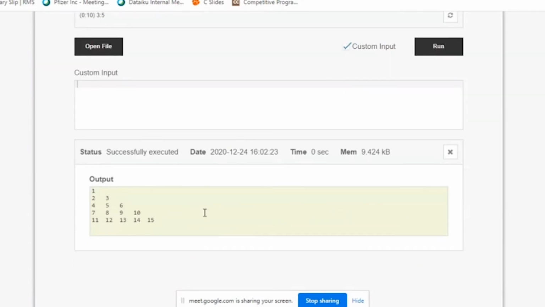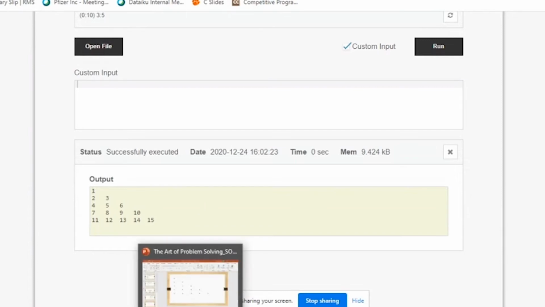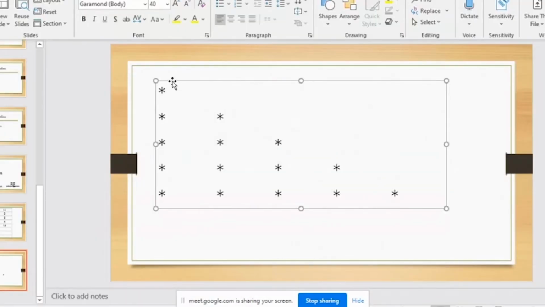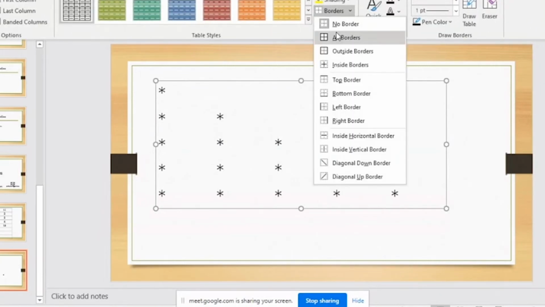In the same way, there are different kinds of patterns available, so you can work on that. One of the very interesting patterns, a little bit complex to work on, is this kind of pattern.